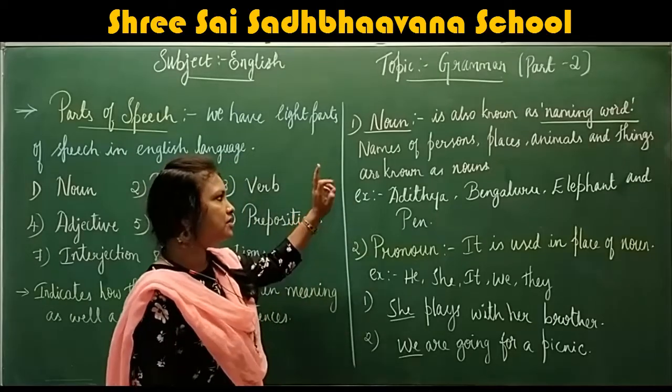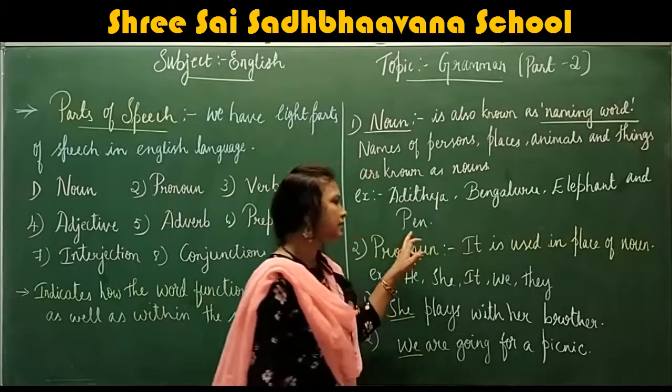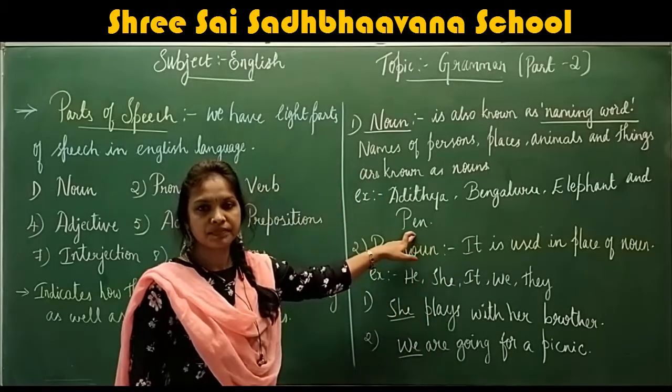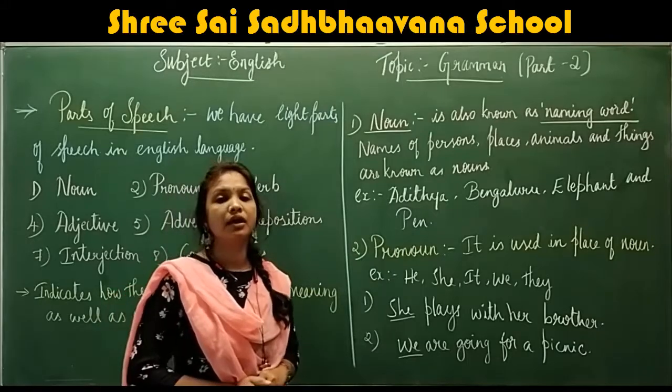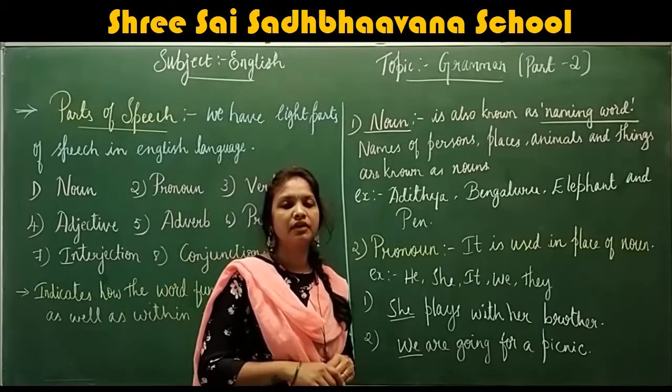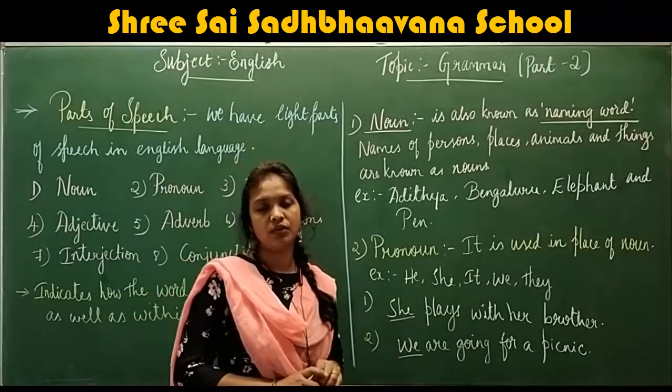Noun refers to the name of a person, a place, an animal and a thing. Understood? Next, pronoun. So what is pronoun? The pronoun is the word which is used instead of noun or in place of noun.